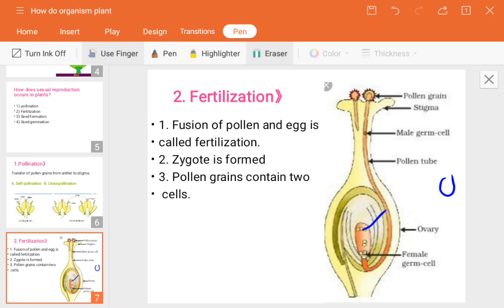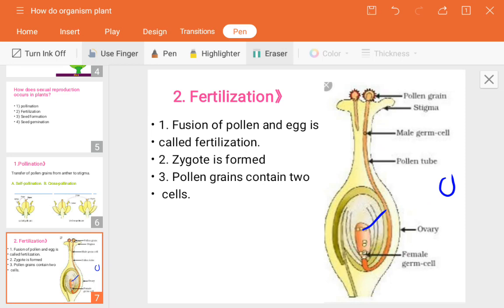So after fertilization, the ovary becomes the fruit and the ovules turn into the seeds. All other parts wither away. The remaining portion is removed, and whatever surrounds the ovary and the ovule will convert into the fruit and the seeds.